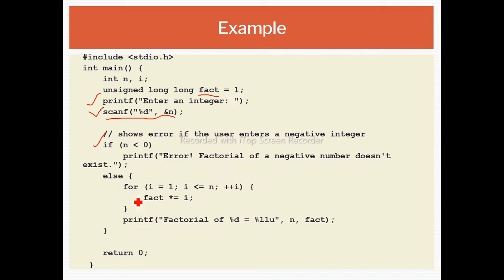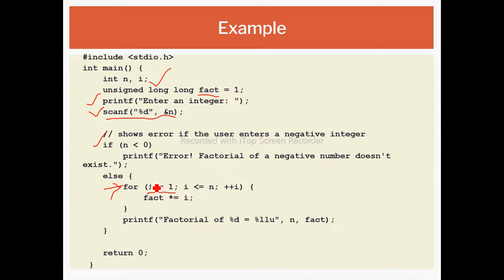If it is a positive number, the control comes into the else block, and here we start the execution of the for loop. In the for loop, we have initialized I equal to 1, that is the initialization part, and we have declared this I variable here.